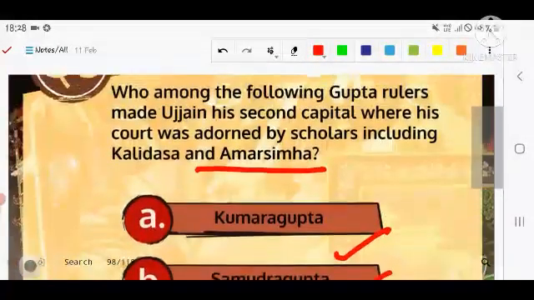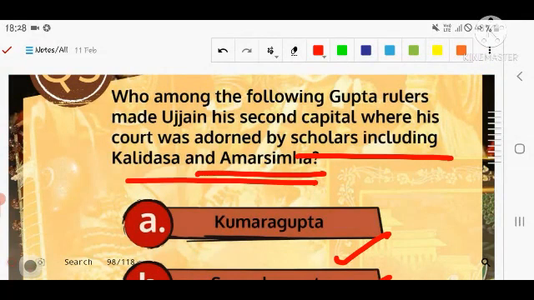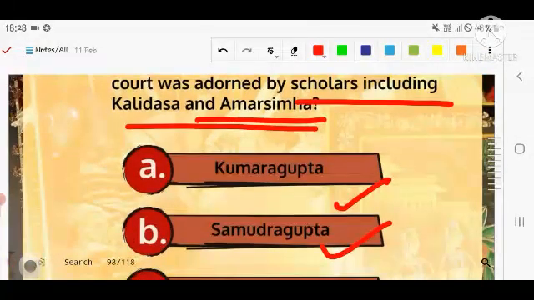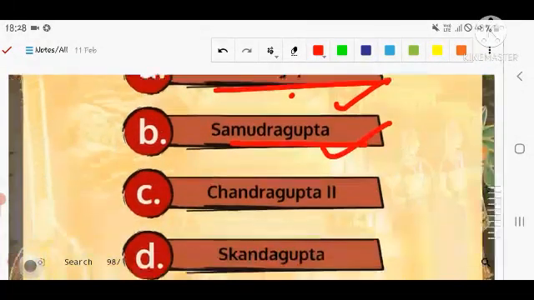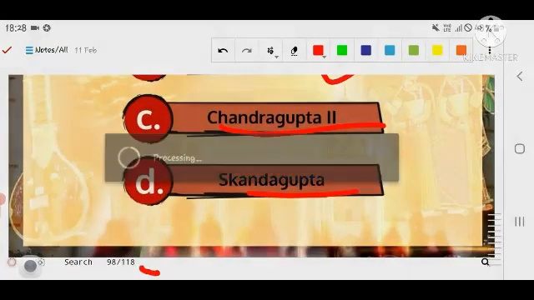I again repeat the question: which of the following Gupta rulers made Ujjain his second capital, where his court was adorned by scholars including Kalidasa and Amar Simha? The options are Kumar Gupta, Samudra Gupta, Chandragupta II and Skanda Gupta. Let's see the next question.